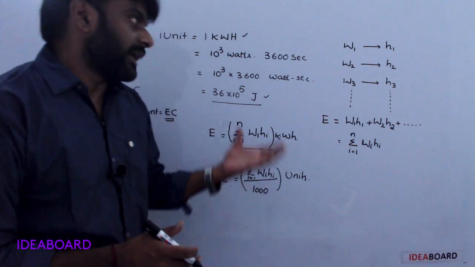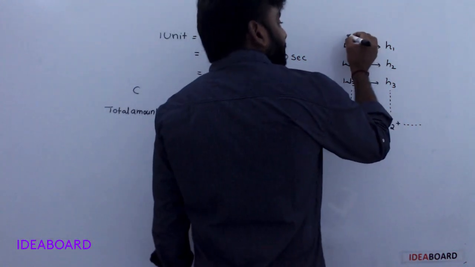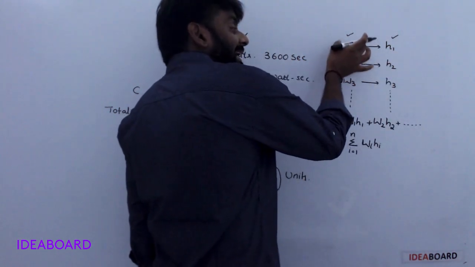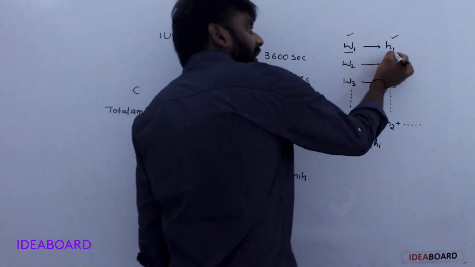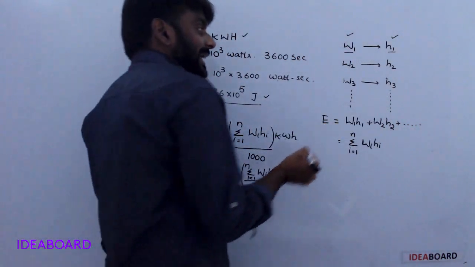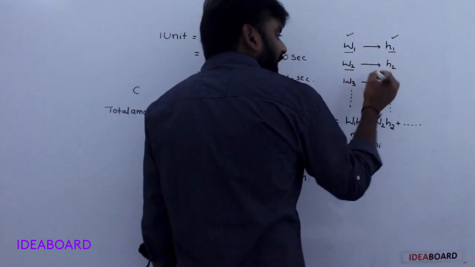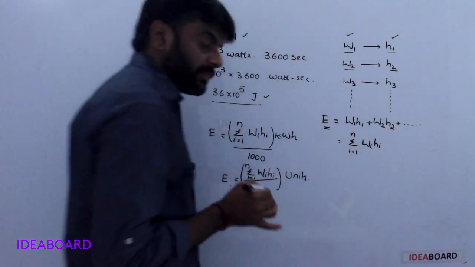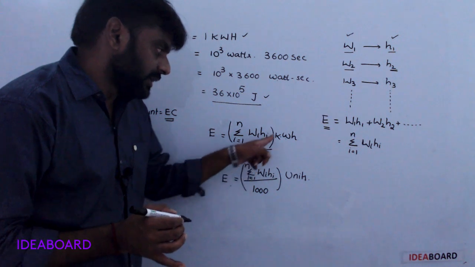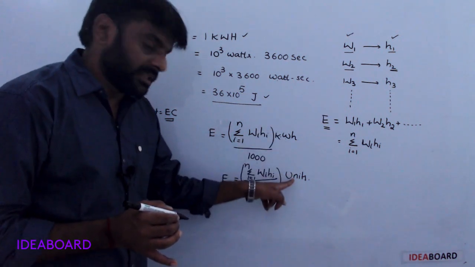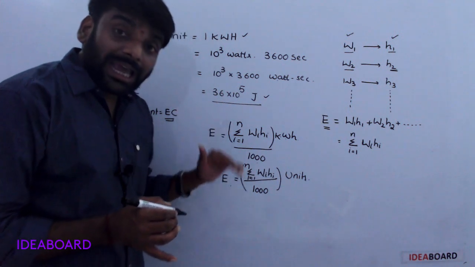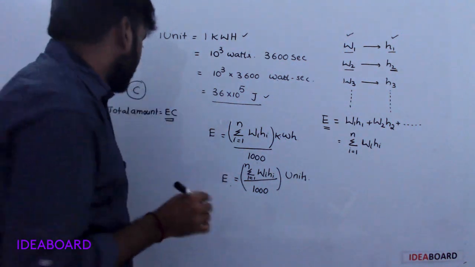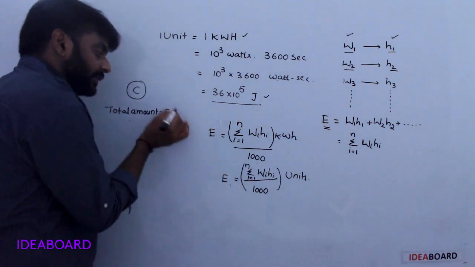So in house appliances, power W1 is utilized H1 hours, like an electrical bulb. Next, another bulb or fan or refrigerator is utilized H2 hours, like that. Total energy consumption is this one. Units are watt hour divided by 1000, kilowatt hour in the sense units. It is the total electrical energy consumption. For example, C is the cost of 1 unit. Total amount is equal to this energy consumption into C.